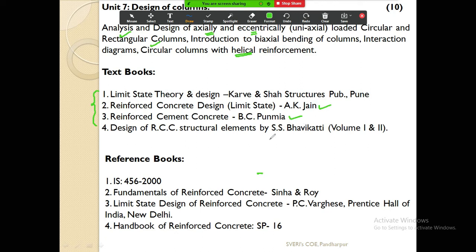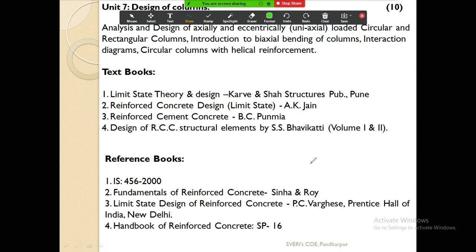Then these are some reference books. I have already told you we are going to refer to IS 456:2000, and this is the SP16 handbook, which is required for the interaction diagrams for the column. This is required only for the column. So this is the overview of the syllabus, what you are going to learn here.